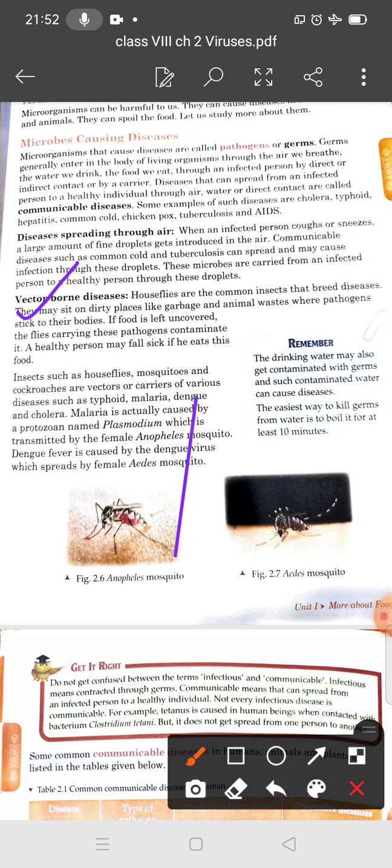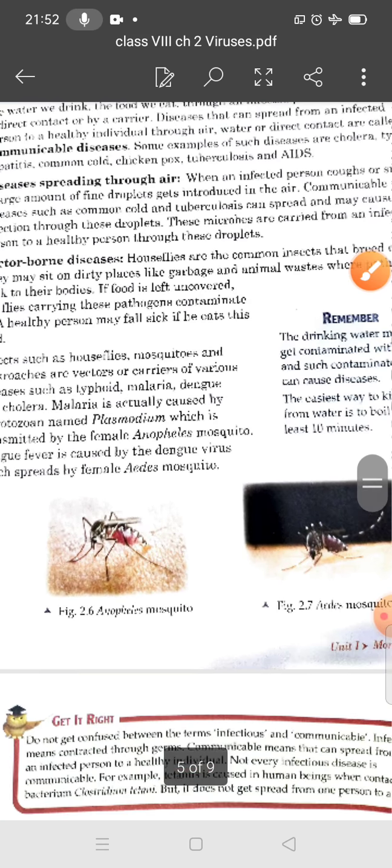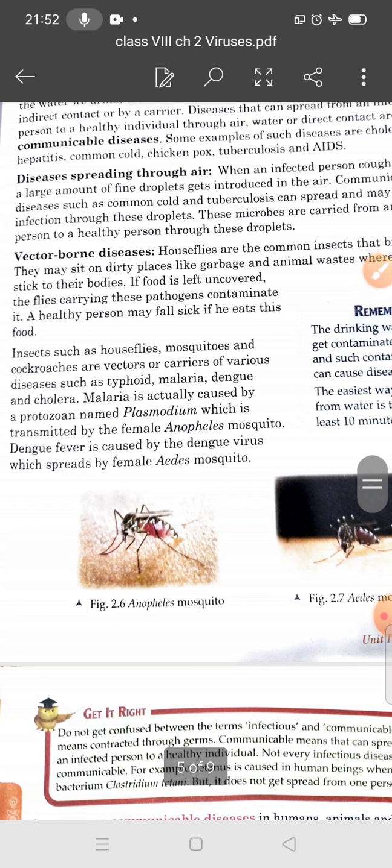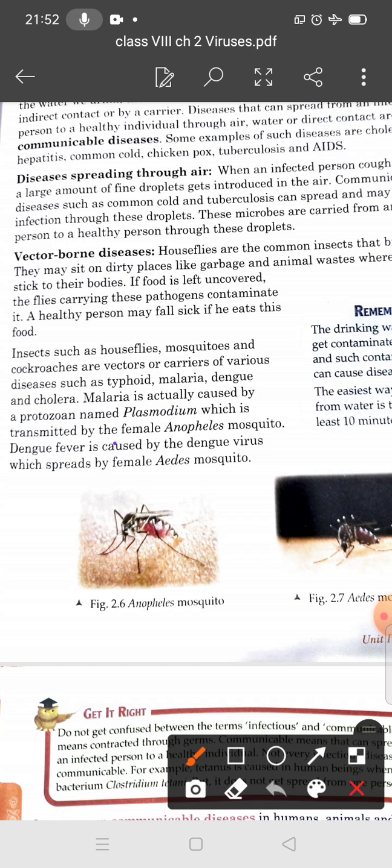Malaria is actually caused by a protozoan named Plasmodium, which is transmitted by the female Anopheles mosquito. A male mosquito never sucks the blood of human beings or animals. Only the female mosquito sucks the blood of human beings or other animals. So malaria is caused by the protozoan Plasmodium, which is transmitted by the female Anopheles.